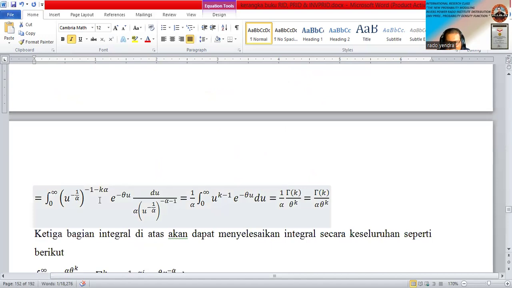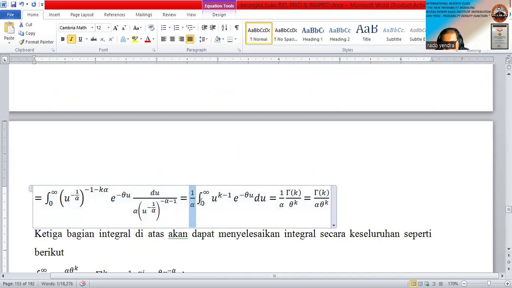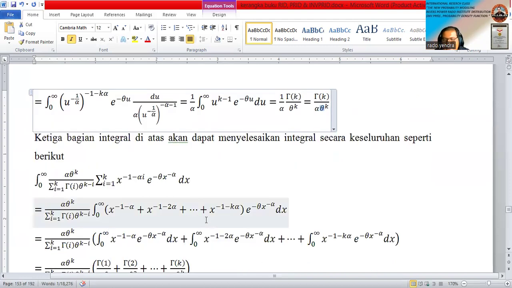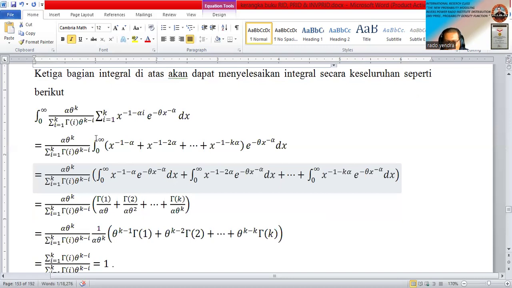So for the integral, we put this 1 divided by alpha on the outside because this is a constant. We only have this integral, starting from 0 until infinity, nu power k minus 1, exponent minus theta nu, d nu. Use the gamma density function. You can find that the solution of the last partition is gamma function k divided by alpha multiplied by theta power k.